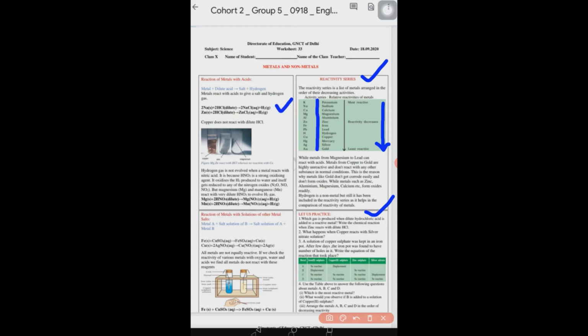What happens when copper reacts with silver nitrate solution? When copper reacts with silver nitrate solution, the copper displaces silver and forms copper nitrate. A solution of copper sulfate was kept in an iron pot. After a few days, the iron pot was found to have a number of holes in it. So the reaction is mentioned here also. And the fourth question, you can solve yourself with the help of this table.